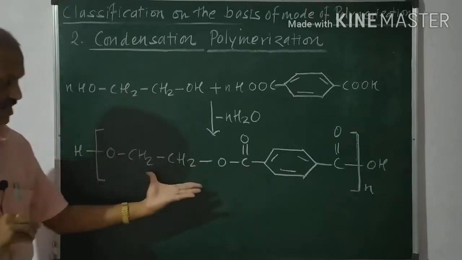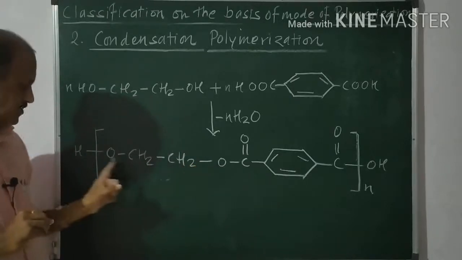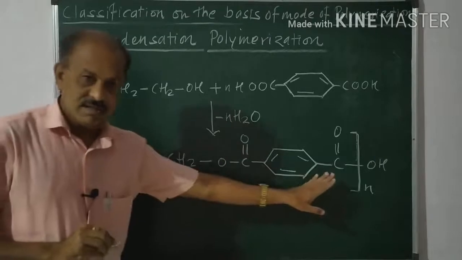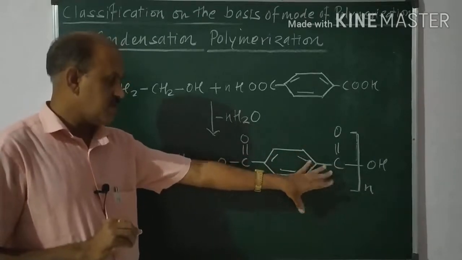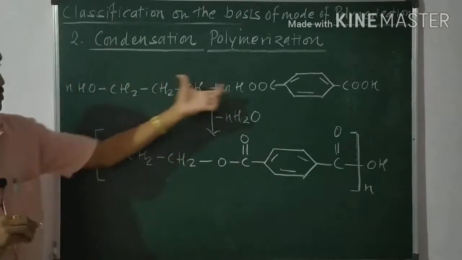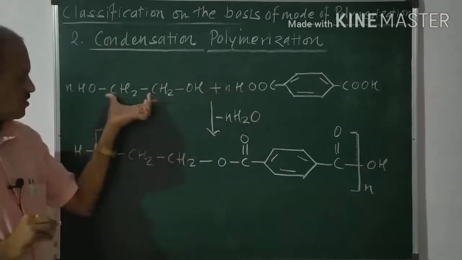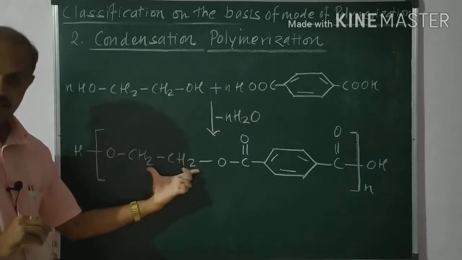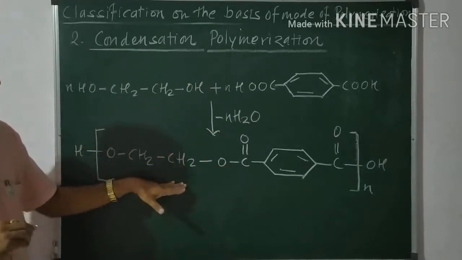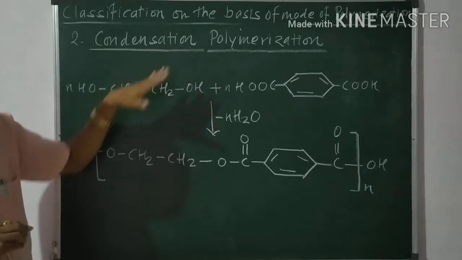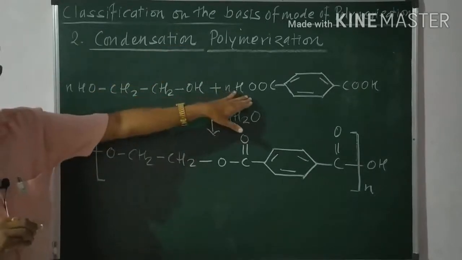Now this repeating unit of terylene does not have the same elemental composition as the original monomers. The original monomers are like this, and this repeating unit is different. So this is the condensation polymerization by using polyfunctional monomers.